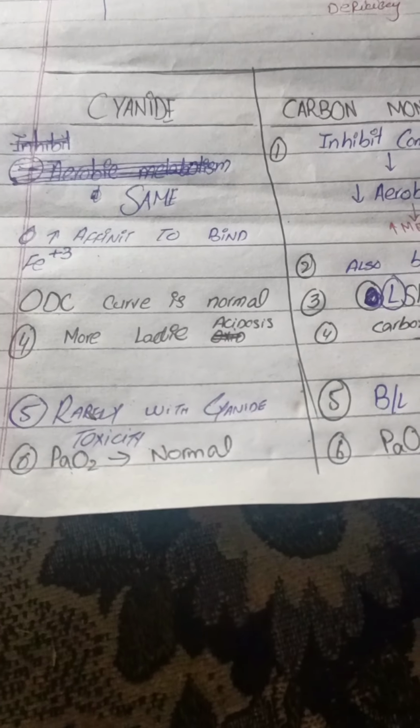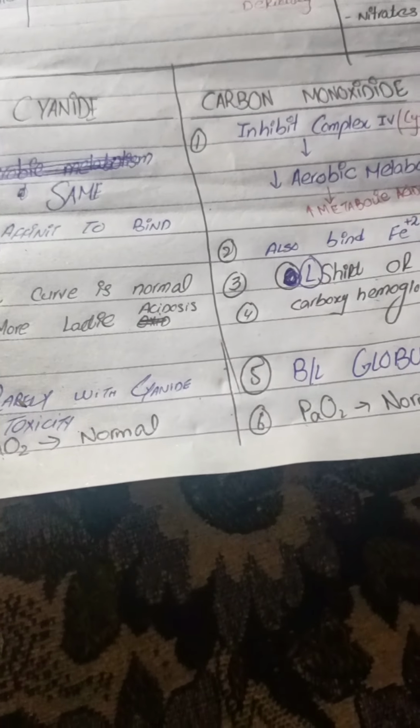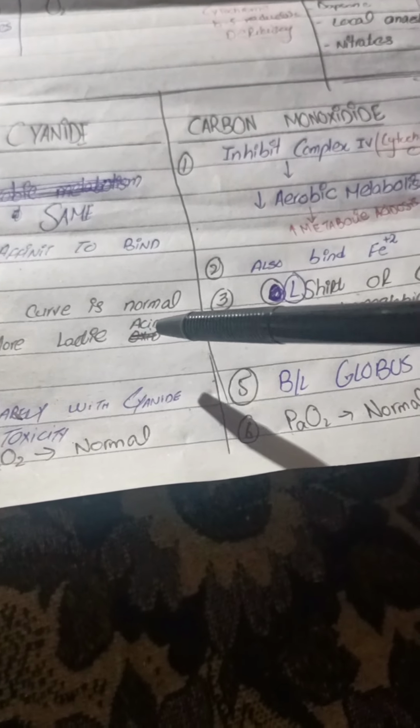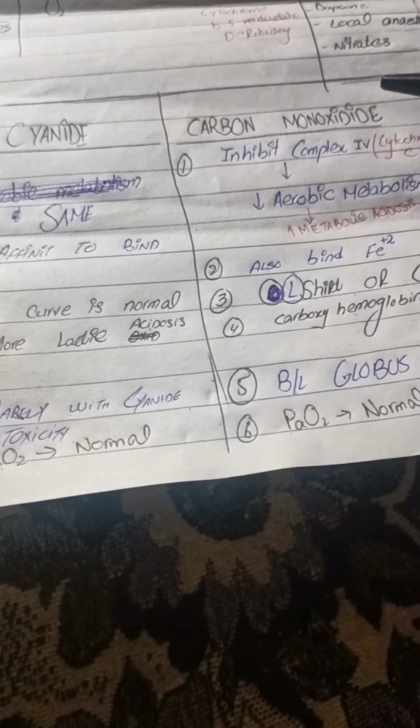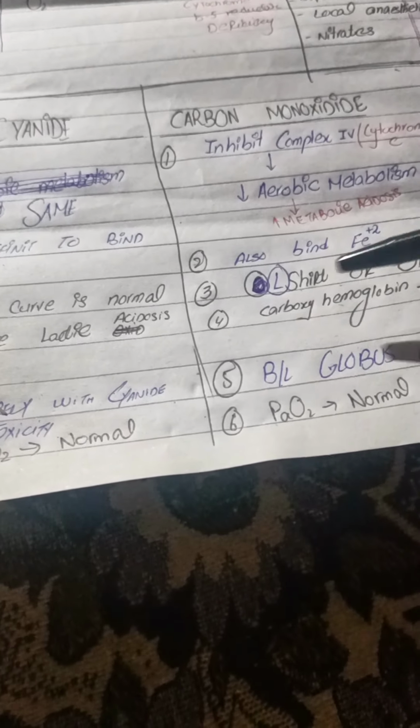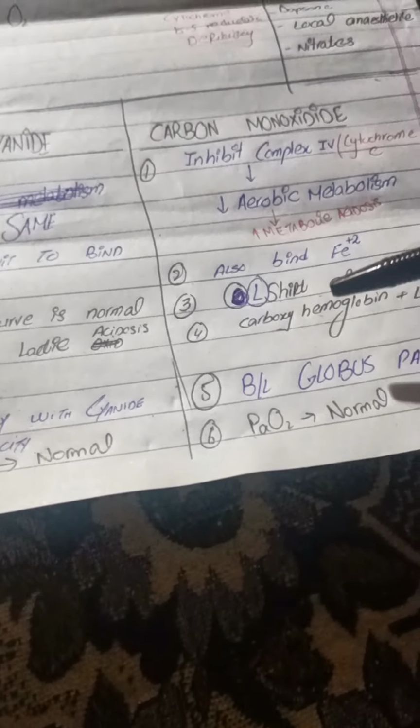Carbon monoxide also leads to lactic acidosis. Cyanide also leads to lactic acidosis or metabolic acidosis. But another finding in carbon monoxide poisoning is carboxyhemoglobin.